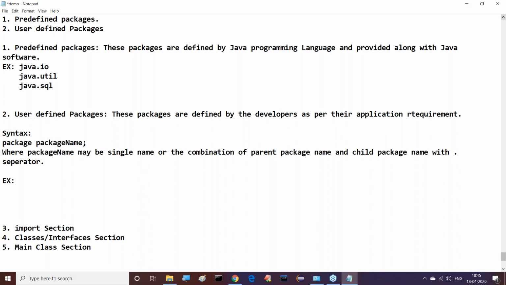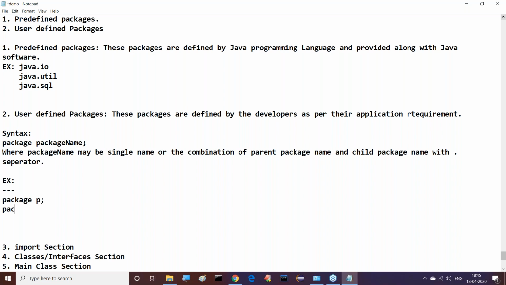For example, package P; is a single name. Package P1.P2.P3; is another. Both are valid. Package P is a single folder where the files are going to be stored. For package P1.P2.P3, what is the meaning? Here P1 is a parent package name, P2 is a child package name. Then again P2 is a parent package name, and P3 is the child package name. Like this we are able to declare package names.